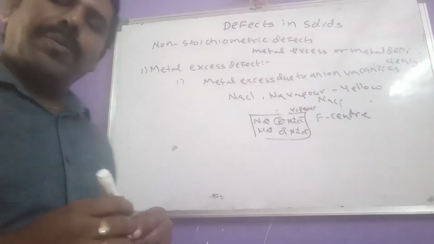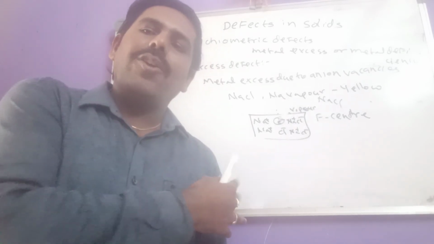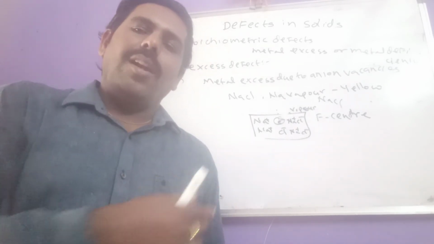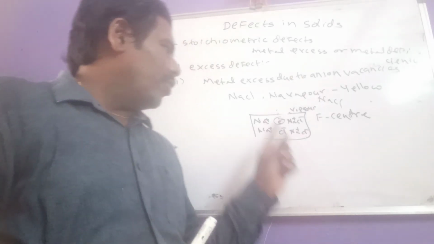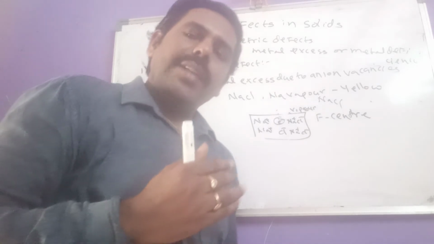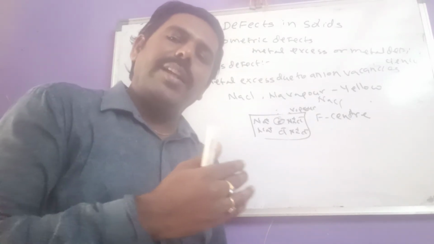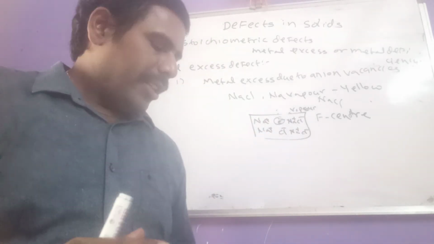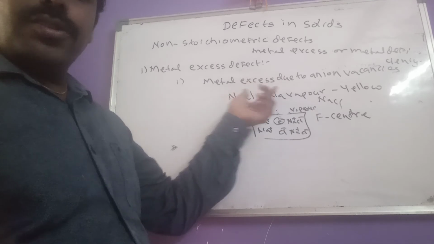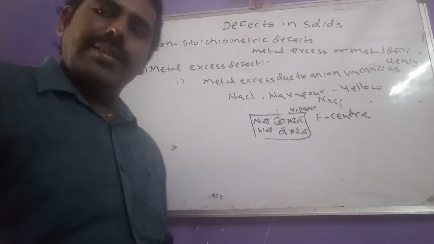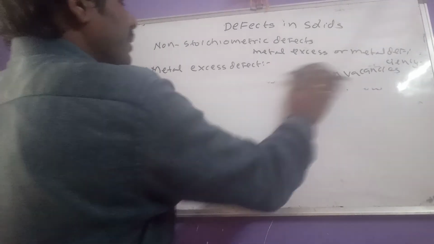center is responsible for the color of this non-stoichiometric NaCl. Now NaCl is having which color? Yellow color. That yellow color is due to which one? This F center. As the number of F centers increases, the concentration of that yellow color also increases. So this is due to which one here? Metal excess due to which one? Anionic vacancies.